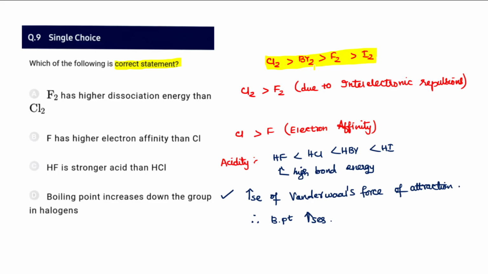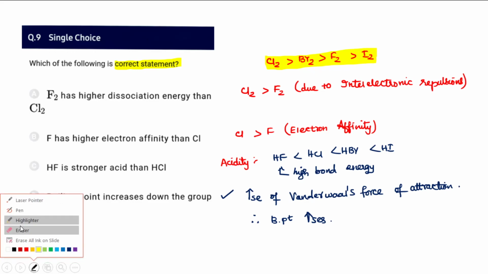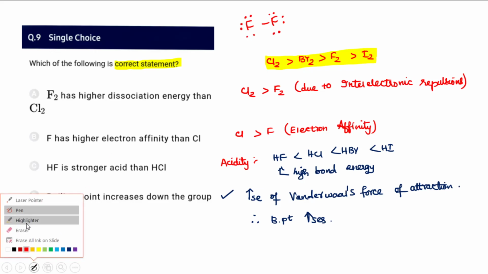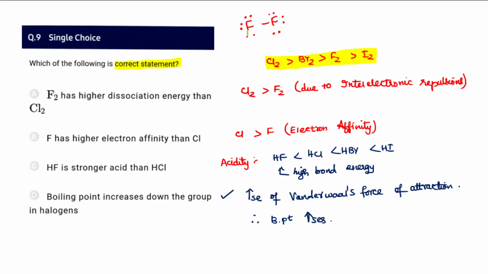That is because of inter-electronic repulsions between fluorine and fluorine, because in the F-F bond there are 6 electrons surrounding one fluorine, and another 6 electrons surrounding the other fluorine. So there will be a heavy repulsion between these 3 electron pairs and those 3 electron pairs. That causes greater repulsion, so that the bond can be easily cleaved, so fluorine is not going to have a higher dissociation energy. Instead it is going to have a very, very low dissociation energy.